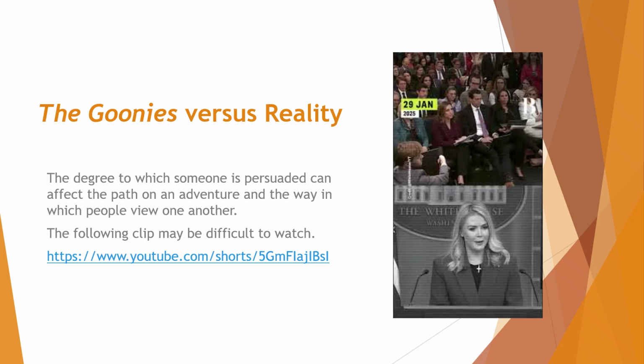So I posted the clip as a link. I'm not sure if you'll need to type that into a browser, but I would pause briefly to view the video. I want to use this clip to illustrate central and peripheral routes. It's a clip from January 29th, 2025, during which the White House press secretary explains the Trump administration's cultural shift in the way that they define illegal immigrants as criminals. Please pause this presentation, take a look at this YouTube clip, and we'll continue with the next slide.